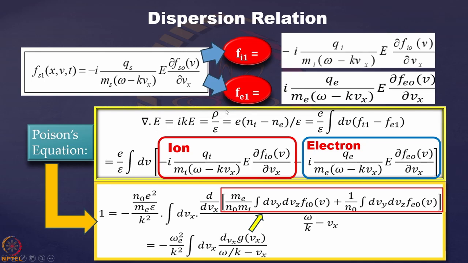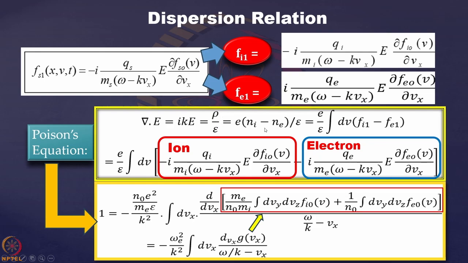And that charge density will definitely create an electric field. So take the divergence of E, with E equal to e to the power ikx. Then ik comes out and you get back E. So divergence of E is equal to ikE, that is equal to rho by epsilon as per Poisson's equation.